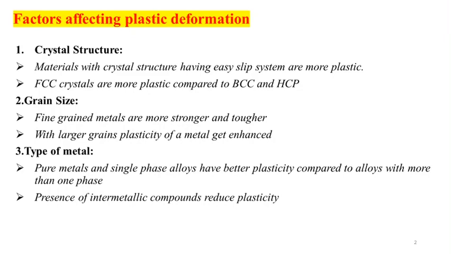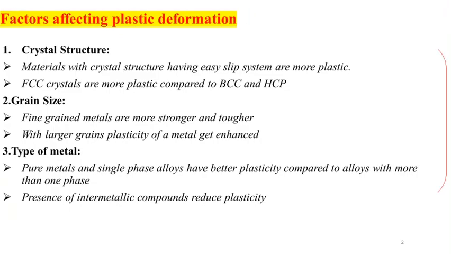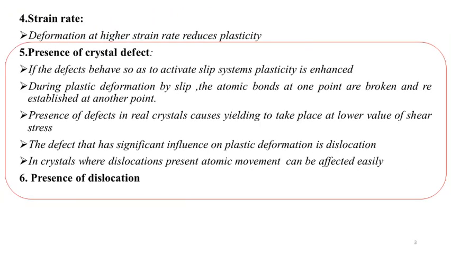Again, plastic deformation also depends upon the grain size of the material, the type of the material, and also the strain rate induced in the material when the external force is applied. Also, two important factors we discussed last time are the presence of crystalline defects and the presence of dislocations. We know dislocations can also be considered as one among the crystal defects.